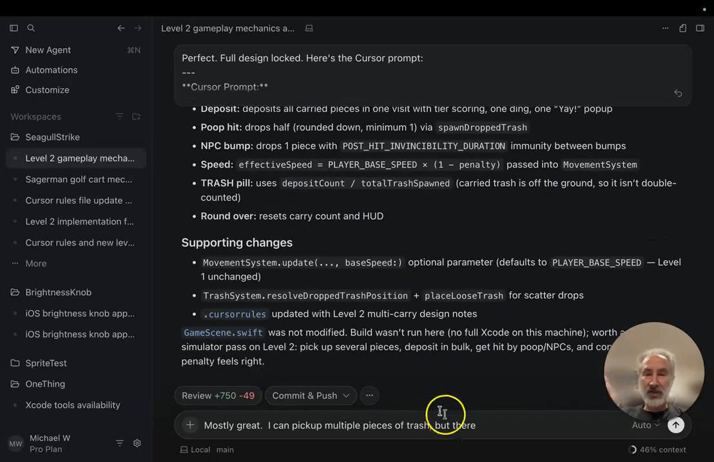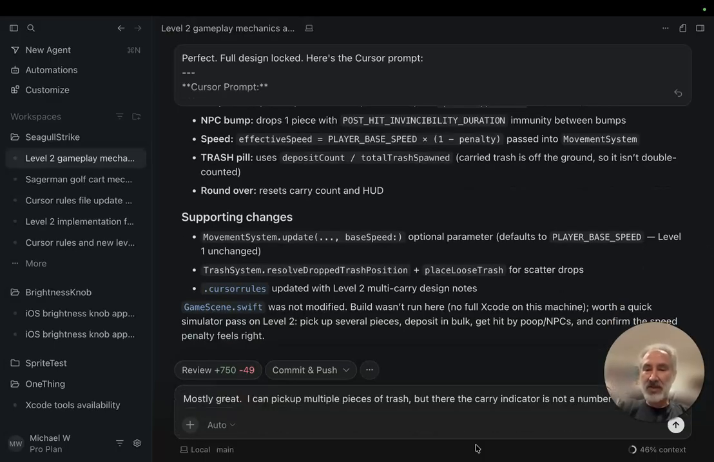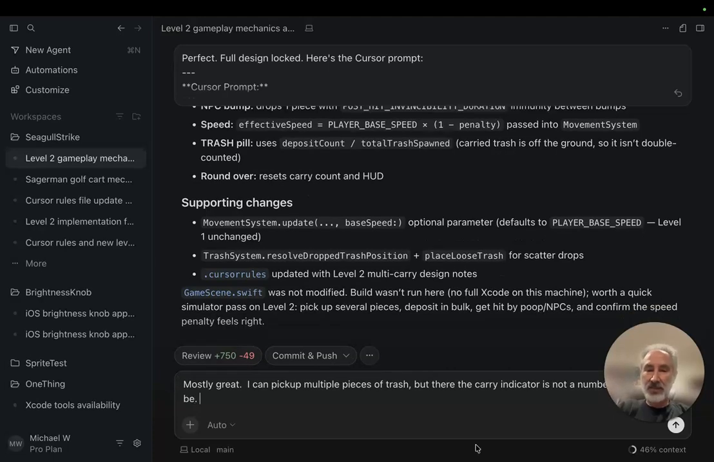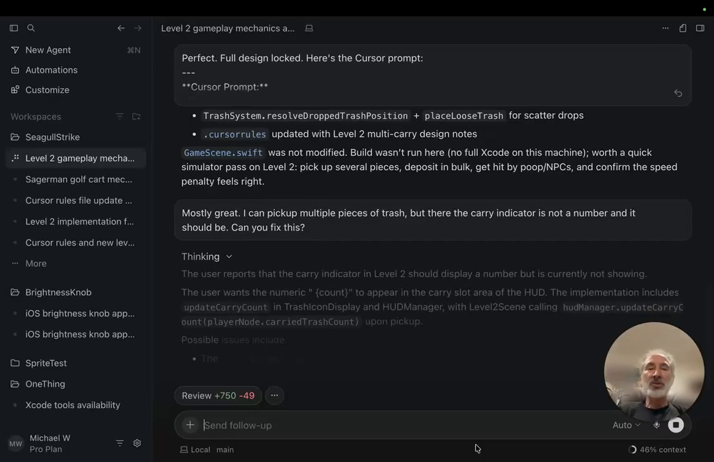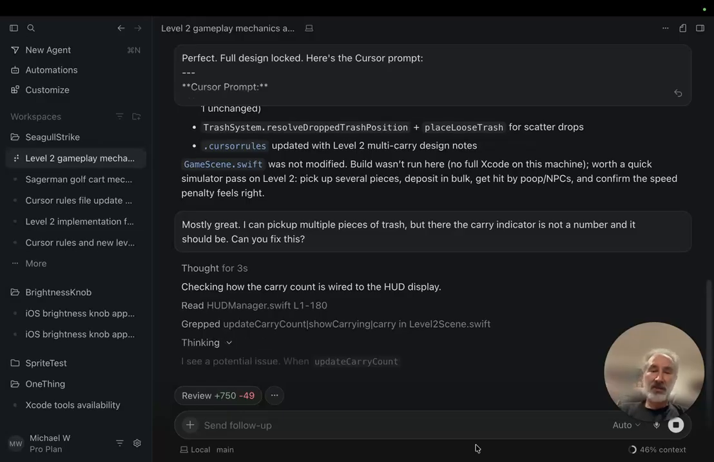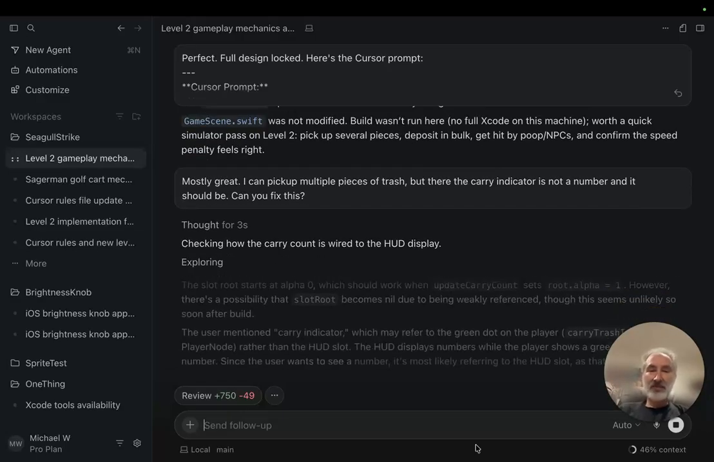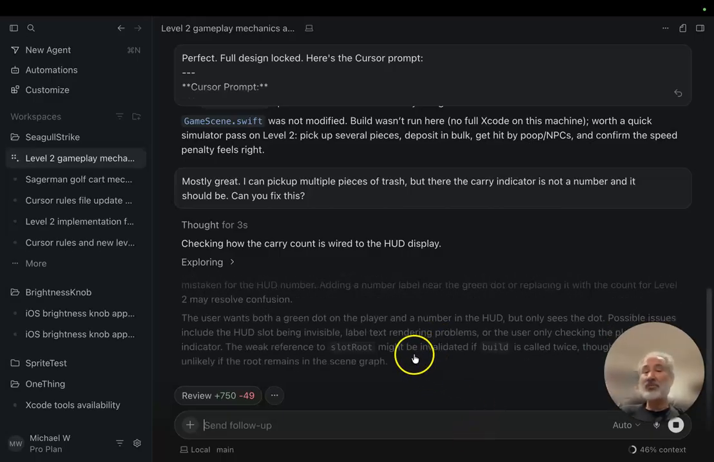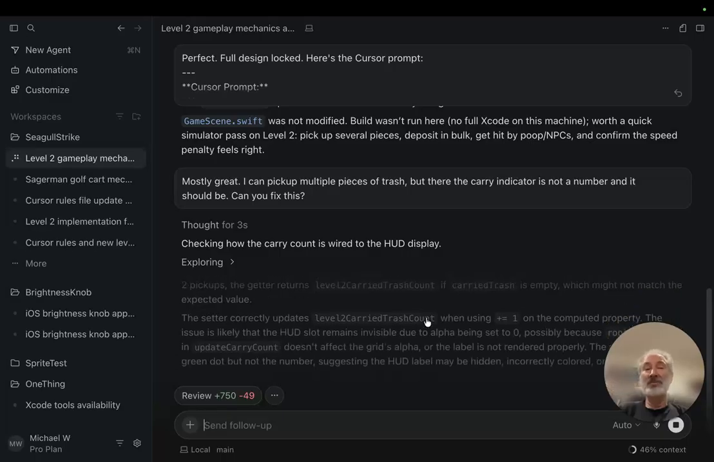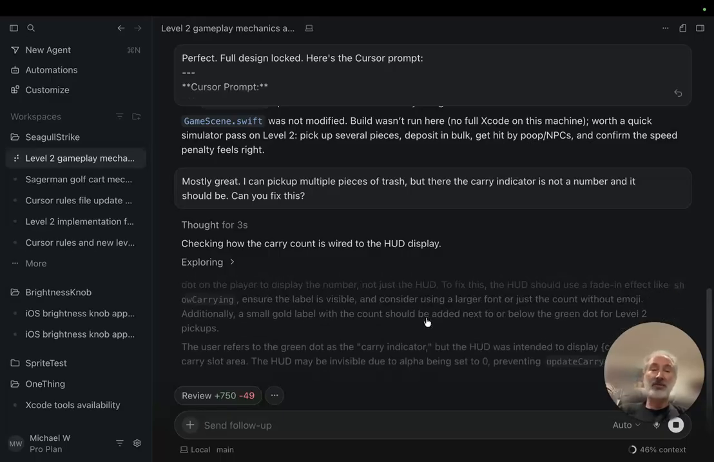Okay, so the carry indicator is not a number, and it should be. Can you fix this? Let's see what Cursor has to say about that. The user reports that the carry indicator is something or another. I see a potential issue. There's an issue. Let's see what. So sometimes you make requests and the AI comes back and says, no can do. It happens.